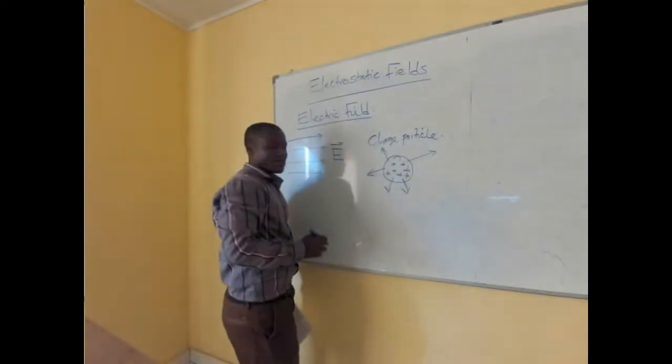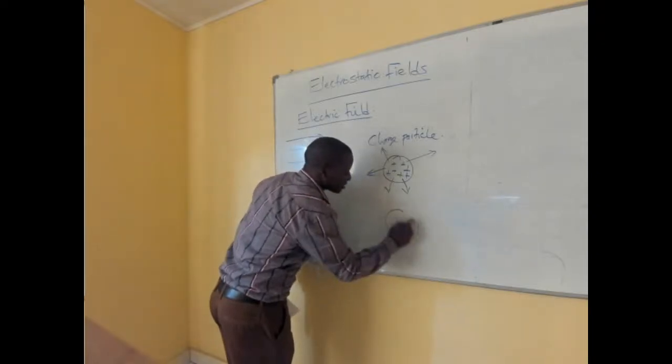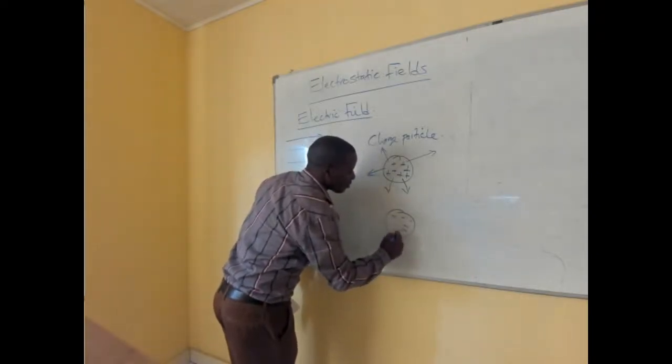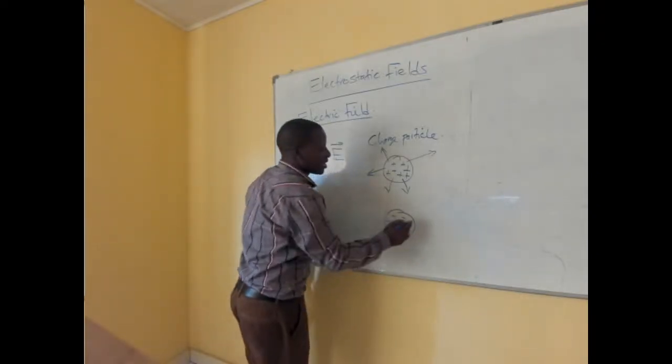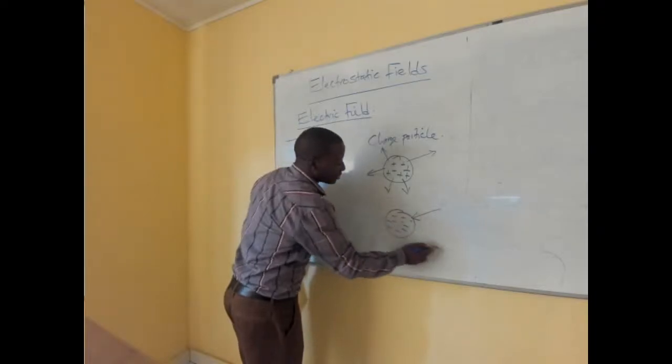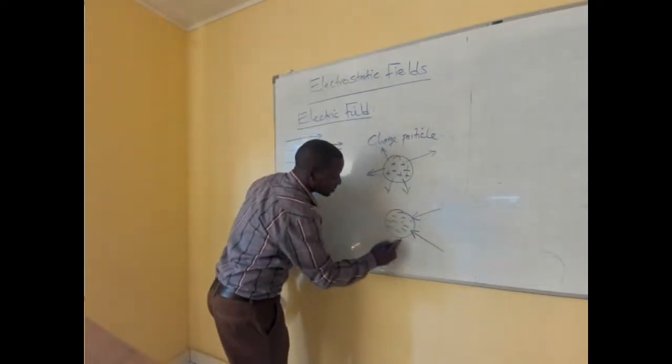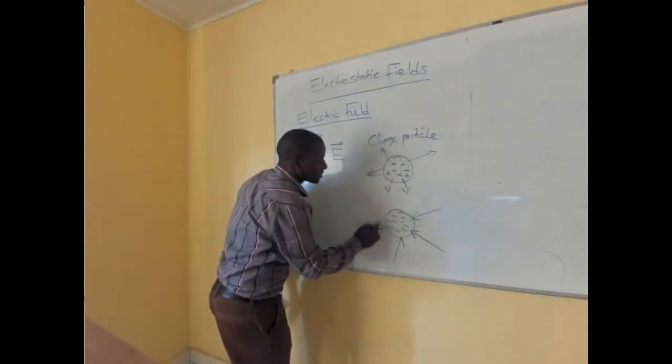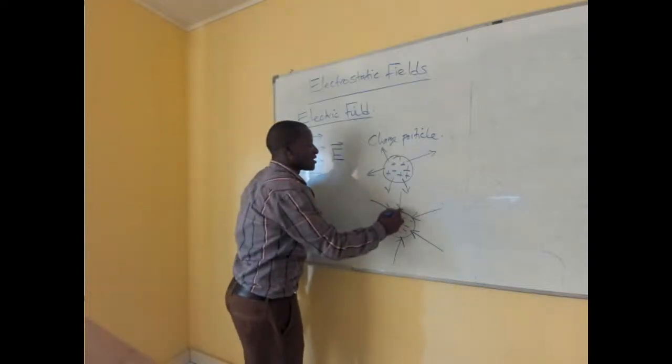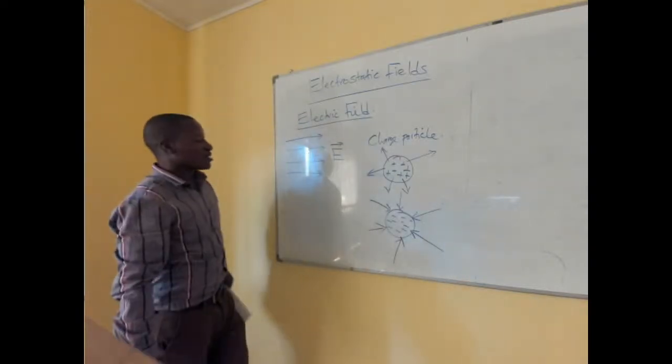If this particle is negatively charged, we'll have a situation where these electric fields are actually pointing inside. Like the situation you had with a magnet.